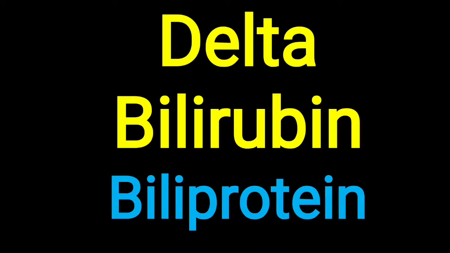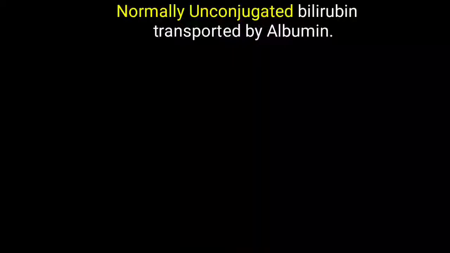Hello friends, today's topic is about delta bilirubin, which is also called a biliprotein. So in detail of this delta bilirubin, we will look. So simple, we know that bilirubin is water insoluble. So that initial bilirubin which is formed in our body is unconjugated bilirubin.